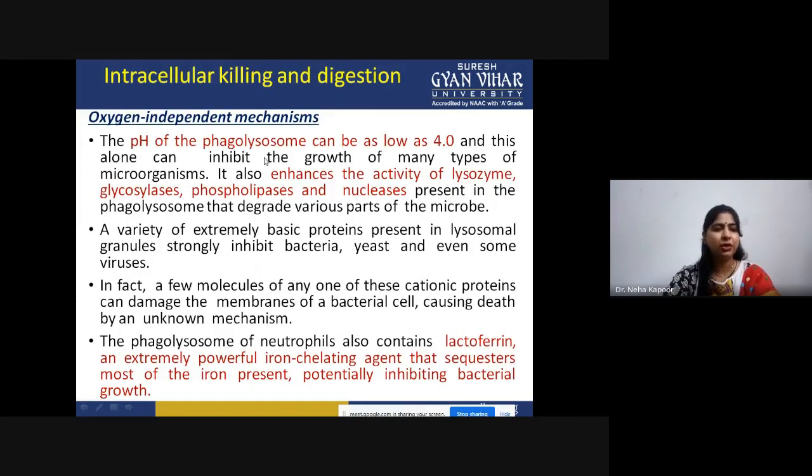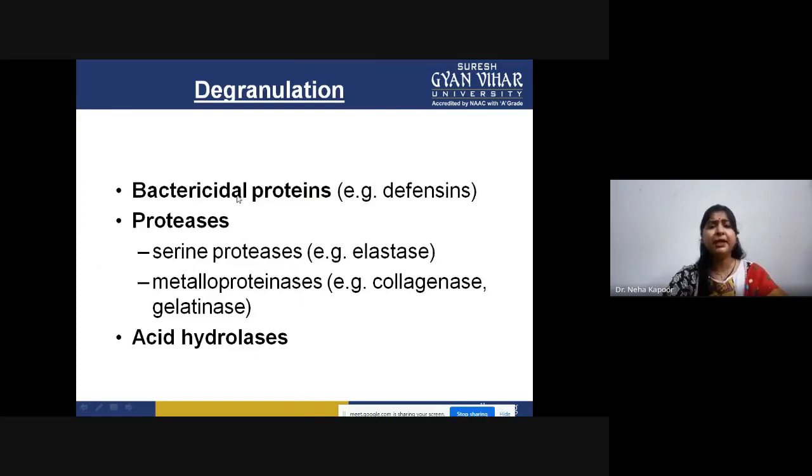Next is the oxygen independent mechanism, in which the pH of the phagolysosome can be as low as 4, and it can inhibit many types of organisms because of the activity of many enzymes. Many enzymes are present, for example lysozyme, glycolase, phospholipase, nucleases, because all of these proteins, in conjunction with some basic proteins, inhibit the bacteria, yeast, and some other viruses, because they bring about the process of degranulation.